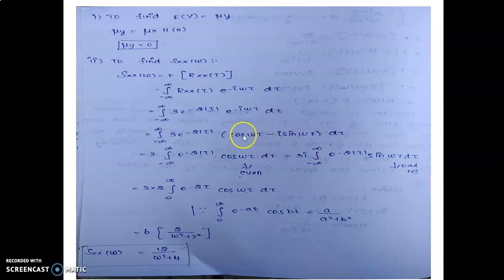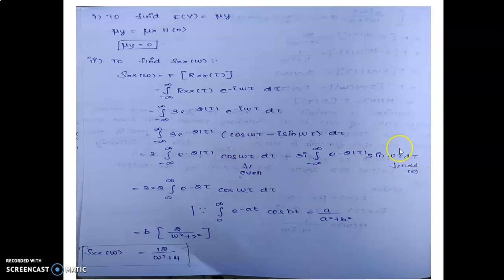Multiplying and splitting these integrals, we take 3 outside: 3 times the integral from minus infinity to plus infinity of e^(-2|τ|) cos ωτ dτ, minus 3i times the integral of e^(-2|τ|) sin ωτ dτ. Here the sin function is odd and the cos function is even.